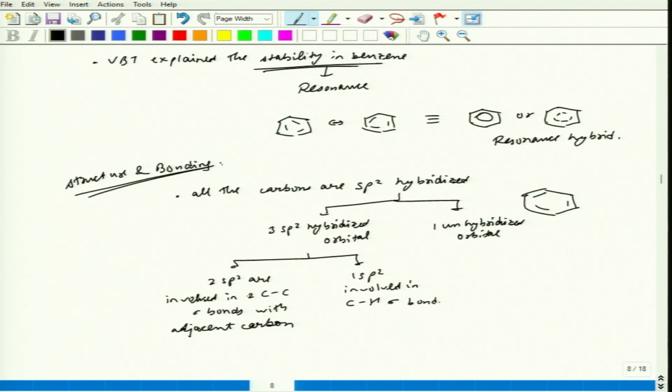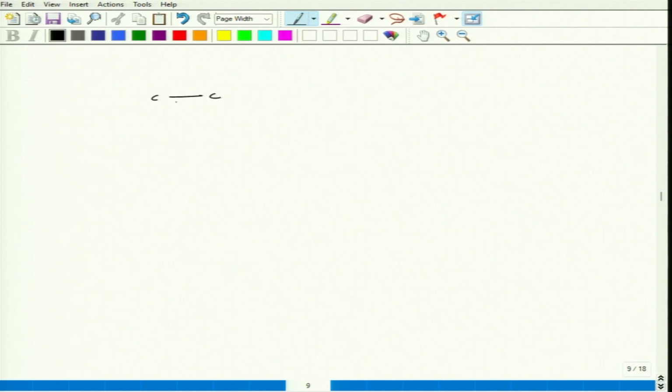Till this point we have discussed the things, and now we have also drawn the structure, which was like this.